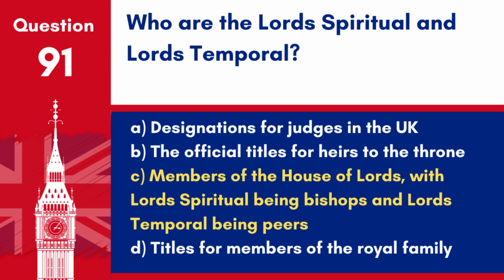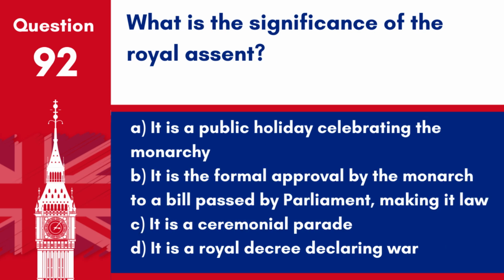Answer: C. Members of the House of Lords, with Lords Spiritual being bishops and Lords Temporal being peers. The Lords Spiritual are bishops of the Church of England, and the Lords Temporal are secular members including life peers, hereditary peers, and law lords. Question 92. What is the significance of the royal assent?